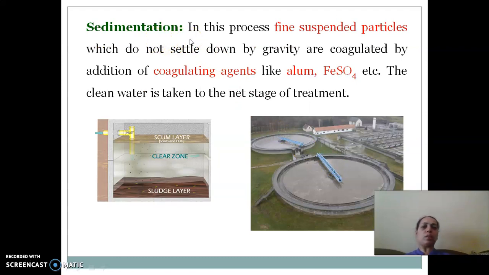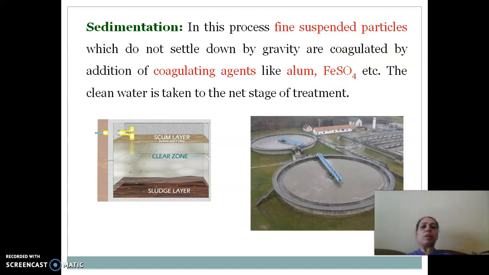So here in sedimentation, the water is allowed to stay in the tanks without disturbing it for several days. Due to gravity, the fine suspended particles which could not be settled in the previous steps will settle after long hours of sedimentation.